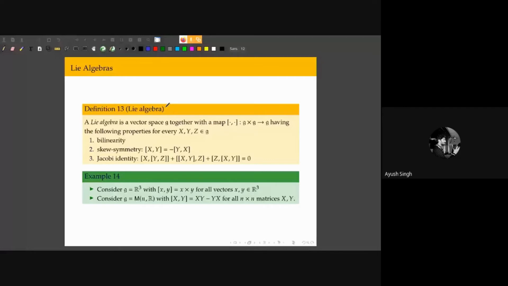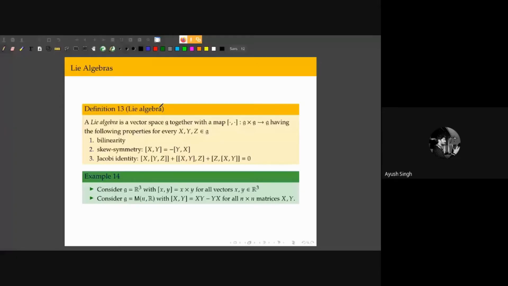Here I'm defining a Lie algebra as a vector space. This can be a real vector space or a complex vector space, with a bracket operation which is bilinear and obeys the Jacobi identity. The physics people who have lost track at this point should start to pay attention, because this bracket operation looks an awful lot like the commutator in quantum mechanics.